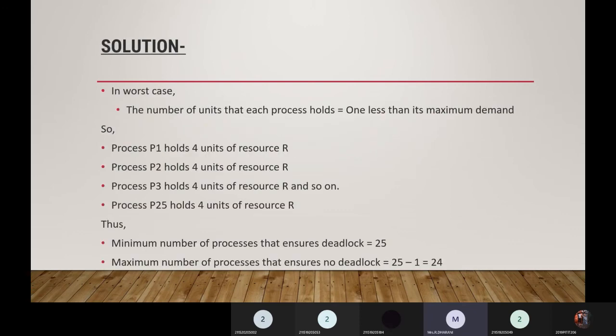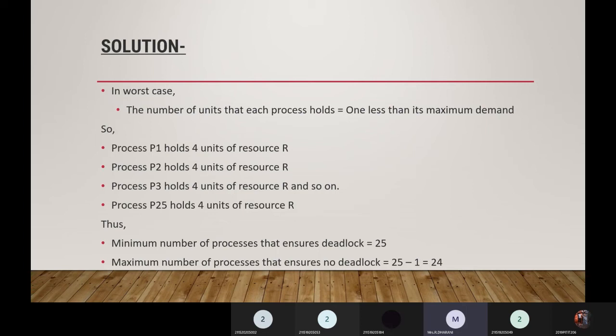The number of units that each process holds is 1 less than the maximum demand. The process requires 5 units, but it should hold 1 less than the maximum demand. So our demand is 5, but you subtract 1 from it.